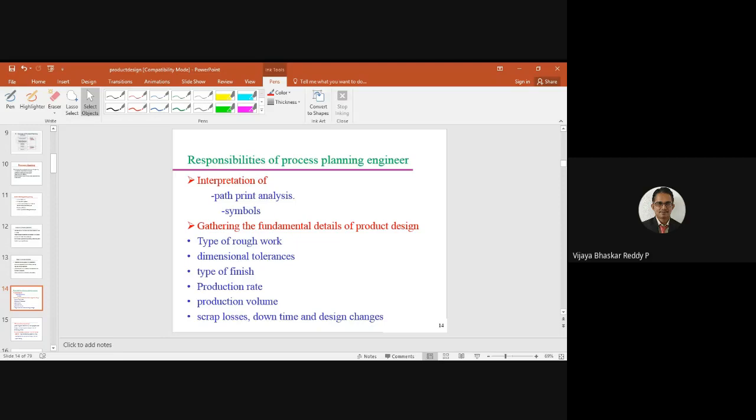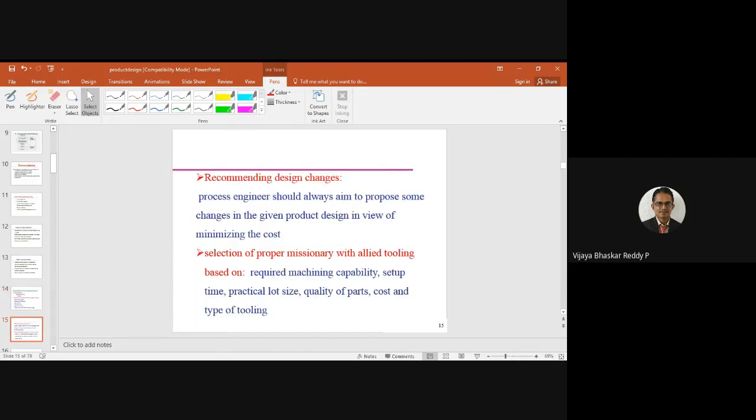Scrap, losses, downtime and design changes. Scrap losses means we can remove what losses we have, and at the engineering level, we have some people who are particularly involved in the product designs and so on. Downtime, we can reduce the downtime, and design changes also we need to consider. Okay. And recommending design changes. The process engineer should always aim to make some changes in the given product design with a view to minimizing the cost. That is one aspect. And with feedback from the customer also, they can suggest it.